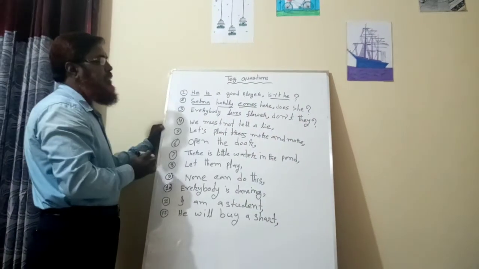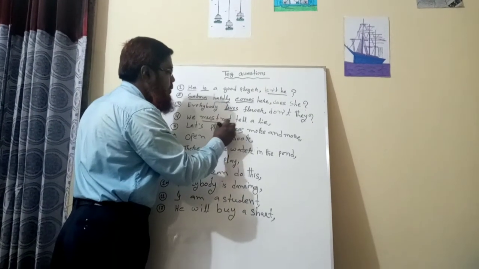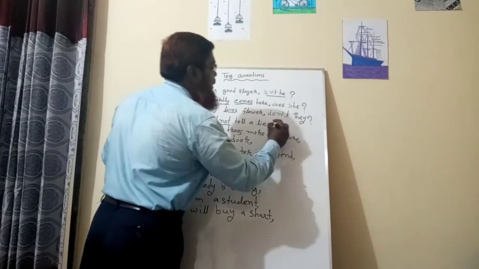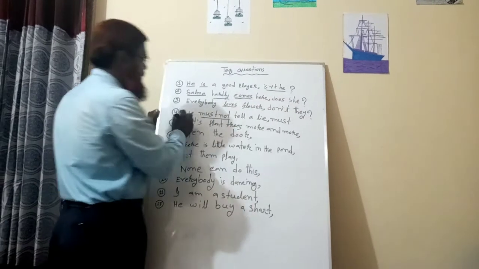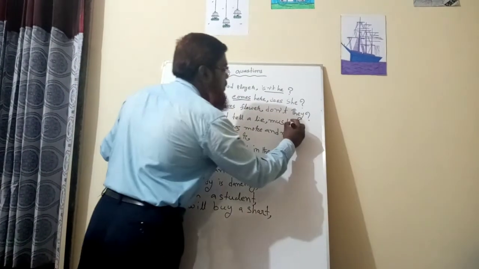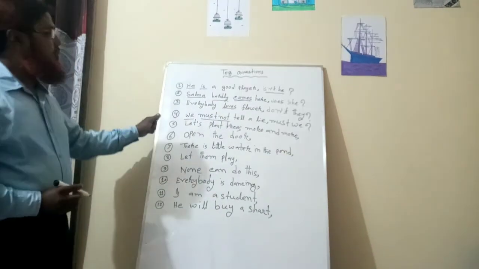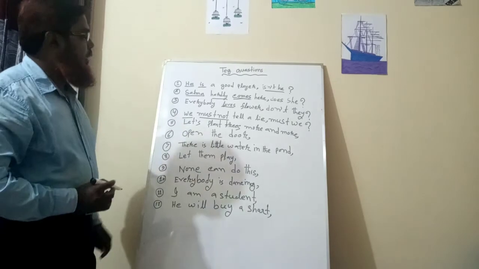Then, we must not tell a lie. There is an auxiliary verb and it is negative, so the tag question will be must. Subject we is a pronoun, so the subject will be we. Understand? Then, let's plant trees more and more.